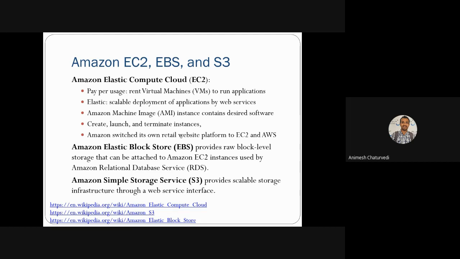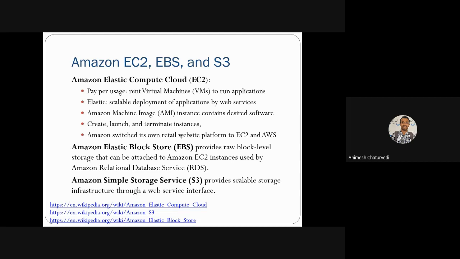Then you have Simple Storage Service. It is a scalable storage infrastructure which has a web service infrastructure, and you can store your data directly to S3, irrespective of whether you use EC2 or not.